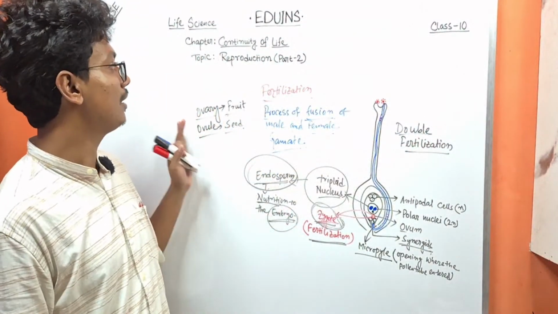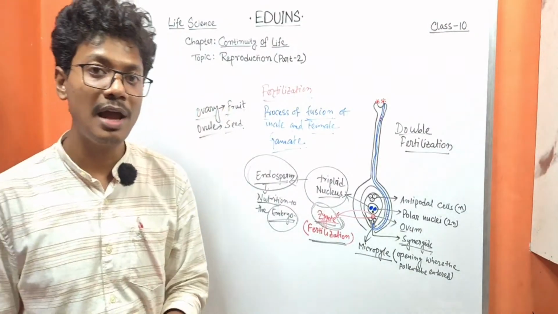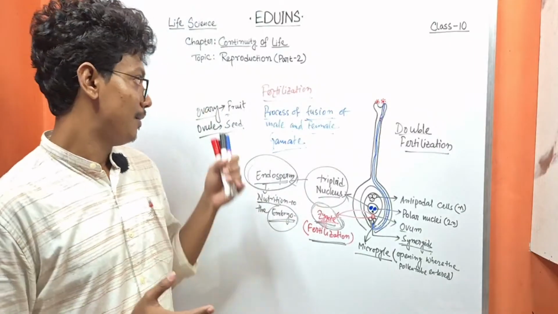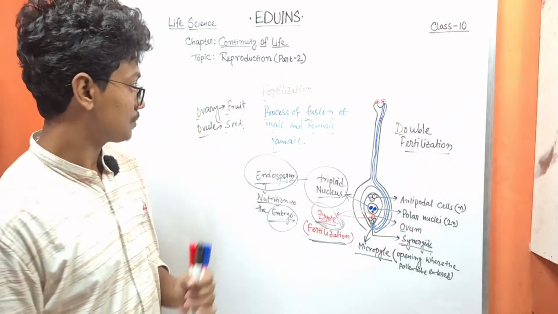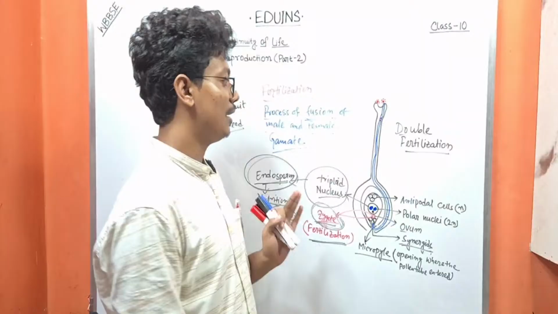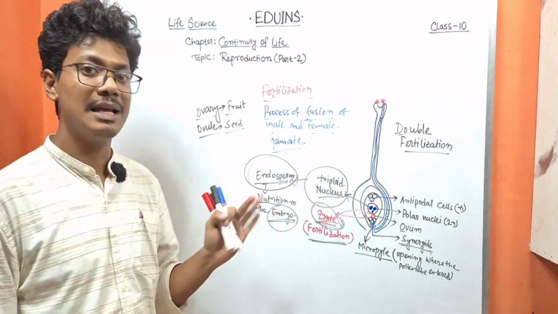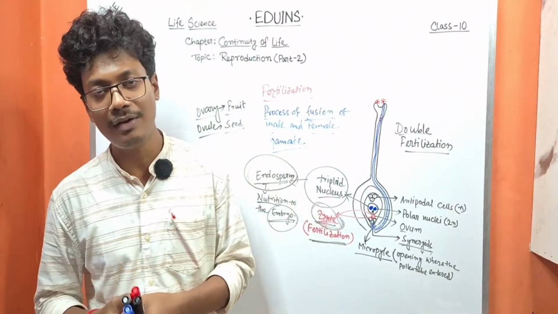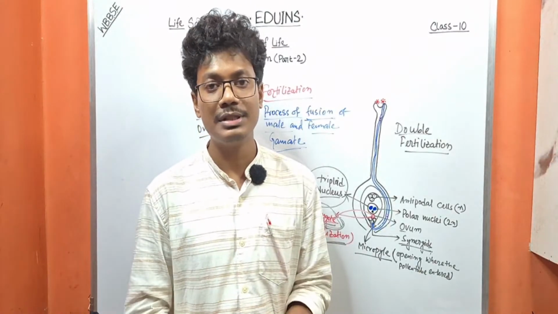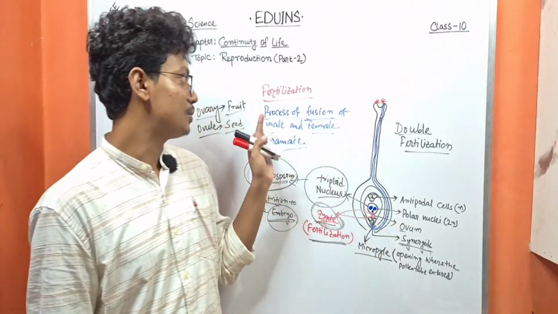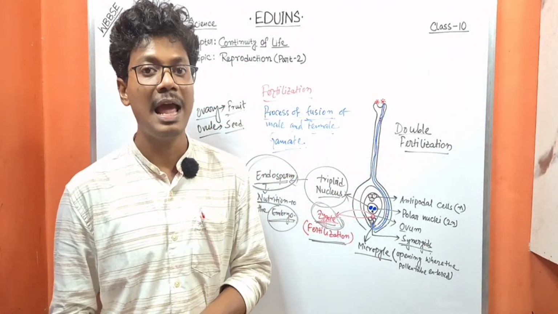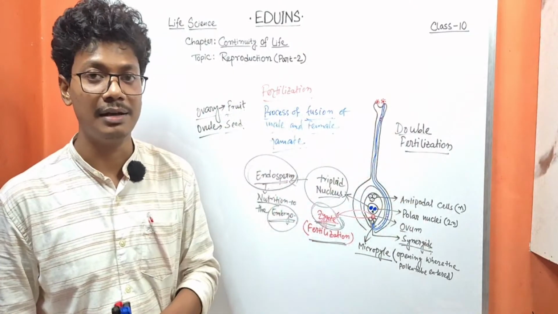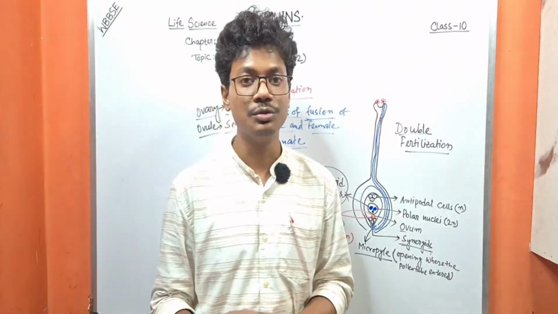So that is all about reproduction in flowering plants. Hope you understand those topics: the structure of a bisexual flower, the pollination process and its types, and also the fertilization process, why it is important, and the different parts of the fertilization. So that's all for today's video.